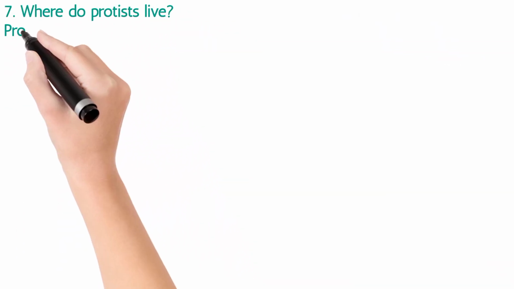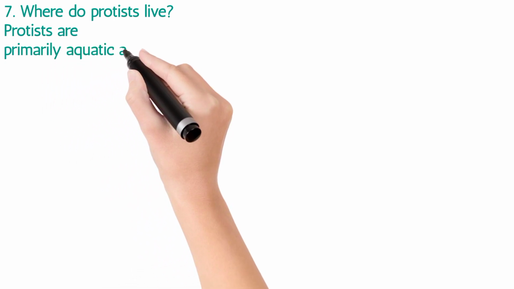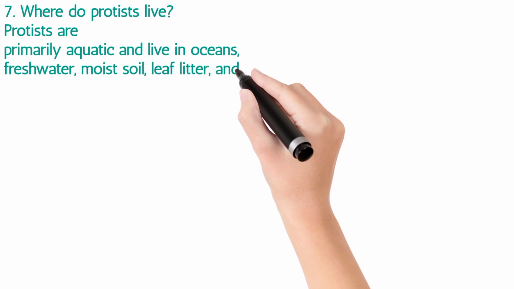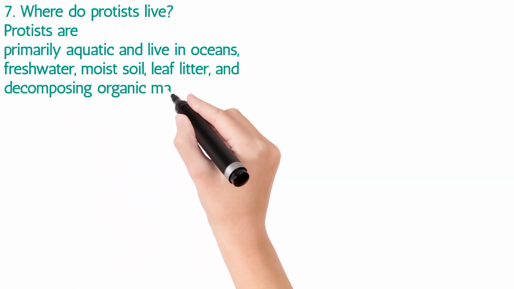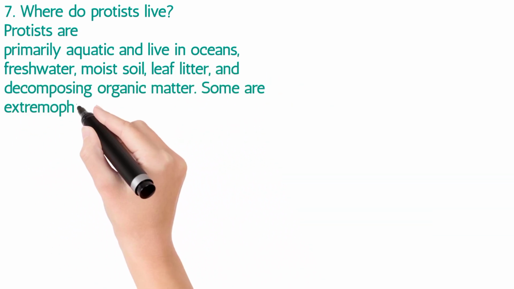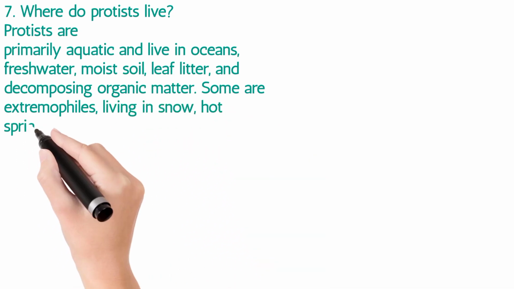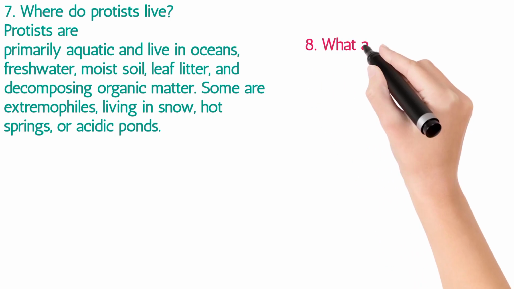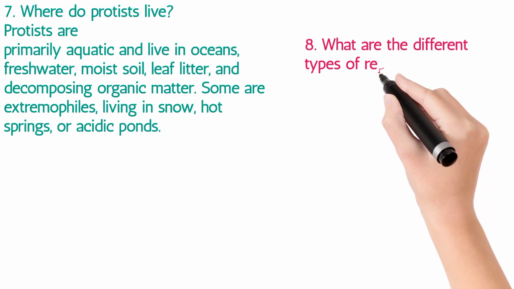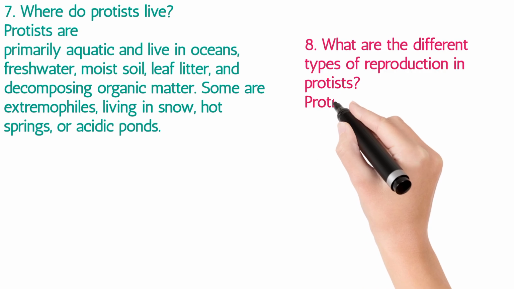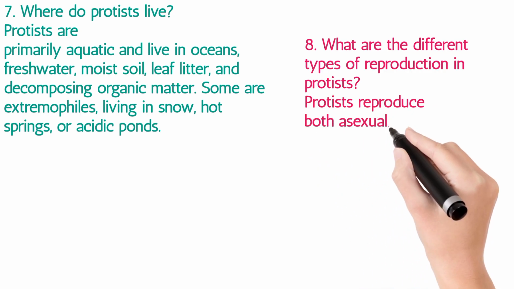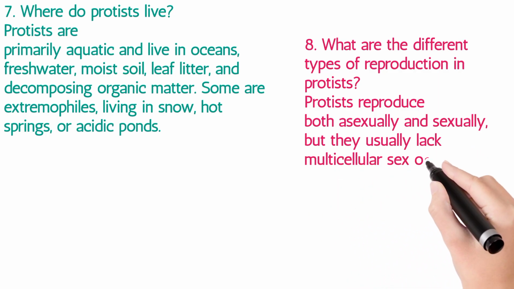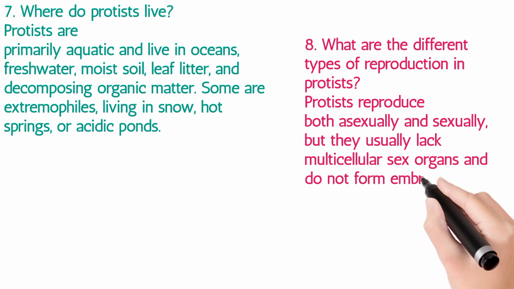7. Where do protists live? Protists are primarily aquatic and live in oceans, freshwater, moist soil, leaf litter, and decomposing organic matter. Some are extremophiles, living in snow, hot springs, or acidic ponds. 8. What are the different types of reproduction in protists? Protists reproduce both asexually and sexually, but they usually lack multicellular sex organs and do not form embryos.